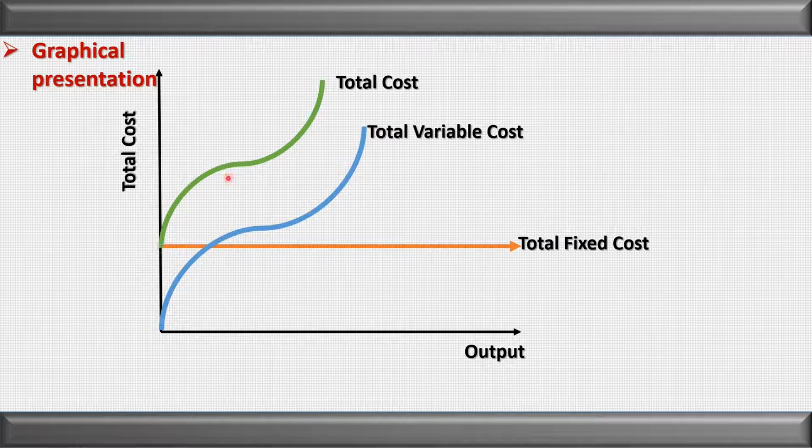And remember one thing, the gap between total cost and total variable cost is always constant. Why? Because this gap is only on account of total fixed cost, and total fixed cost is constant. So the gap between the total cost and total variable cost is always constant.